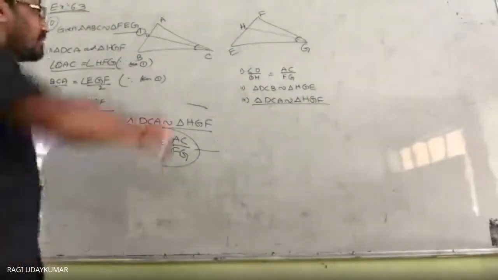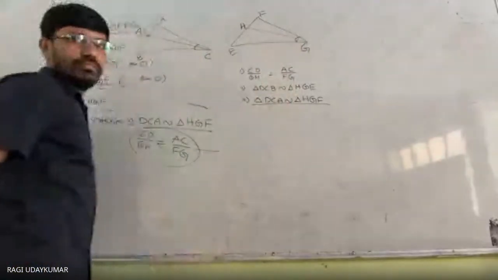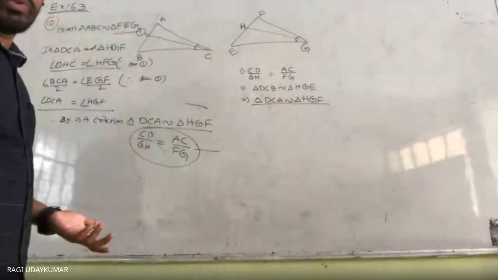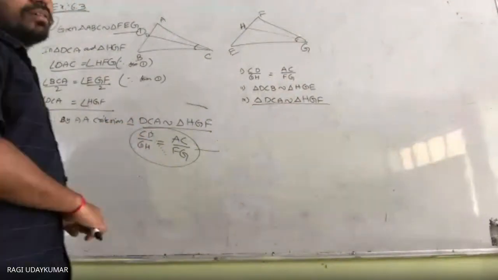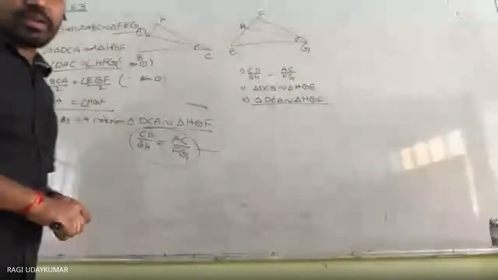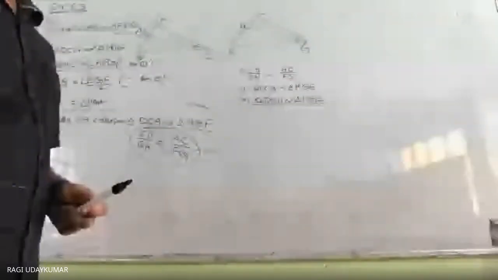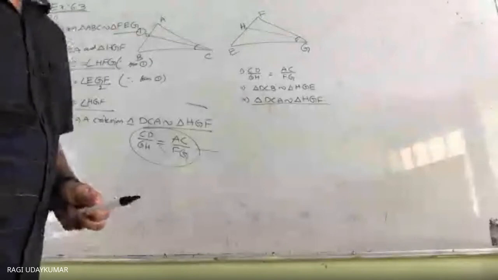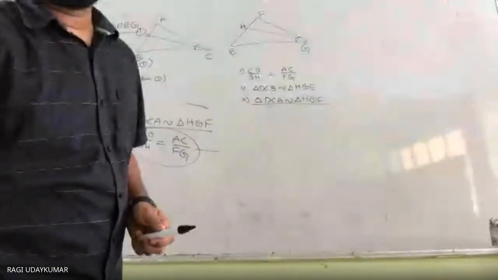Second one, what is it asking? DCB is similar to HGE. That similarity also you can easily prove in the same way as we proved these two triangles similar. Can you write? Yes, sir. It is simple only, not more complicated. Okay, so let us move to the 11th problem. Let us see the 11th problem. This one problem we will see.